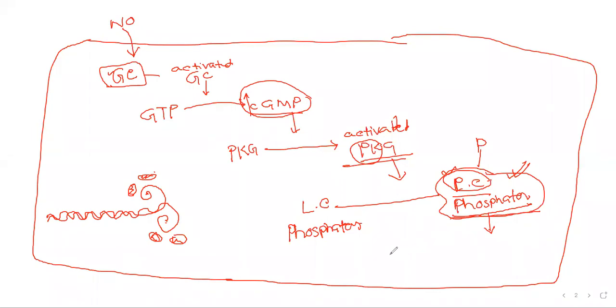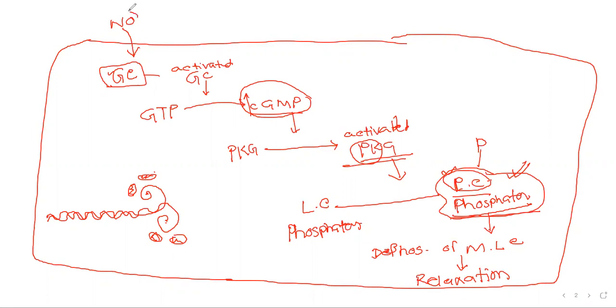So dephosphorylation of myosin light chain. And as myosin light chain gets dephosphorylated, the muscle relaxes. Clear? Relaxation. And we know the smooth muscle is located in the artery and vein.